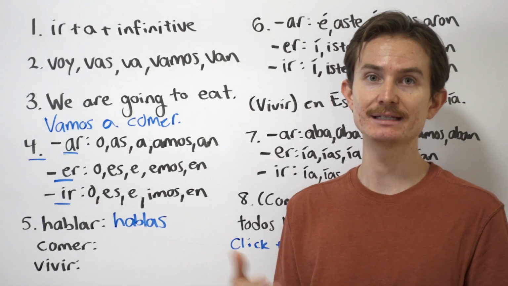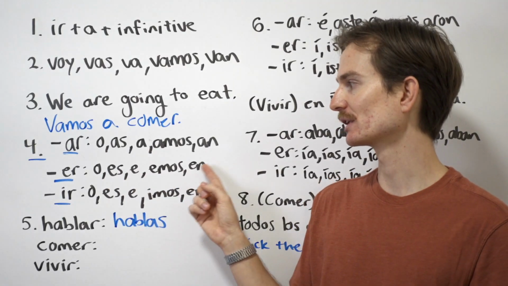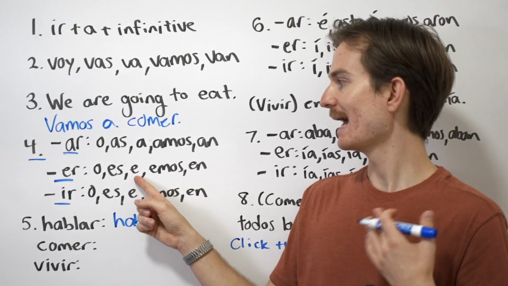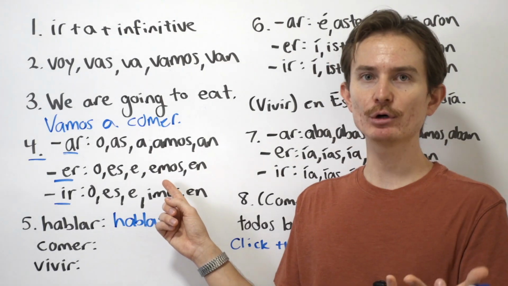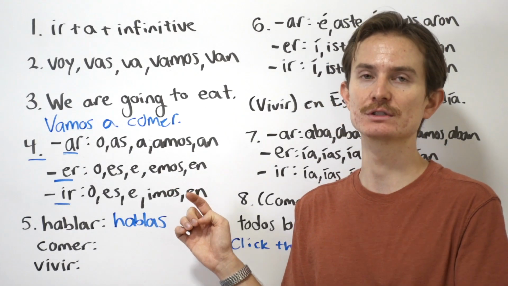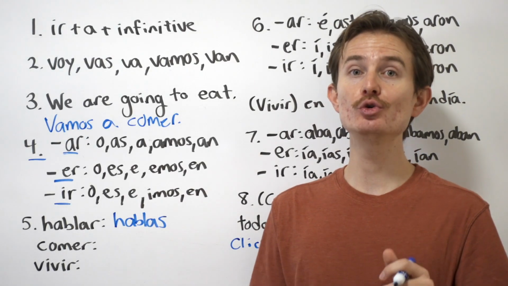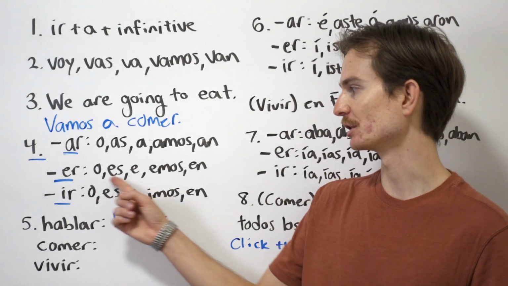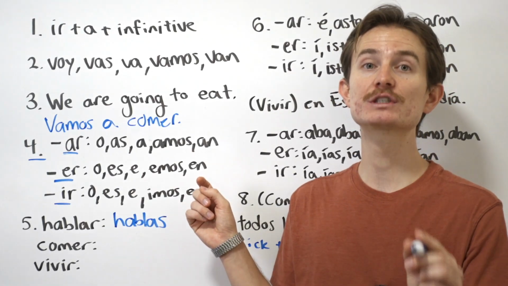Okay? How about with the verb comer? All right, it's an ER verb ending with ER, and the conjugations are o, es, e, emos, en. Okay, so this is for yo, I, tú, you, él, ella, usted, okay, like he, she, and you. Emos for we, nosotros, and en, okay, meaning for ellos, ellas, ustedes, they, or you guys, or you all. So, how would I say you guys eat? You guys eat here, okay? So, we have our conjugation rules here, okay? En is representing ellos, ellas, and ustedes.